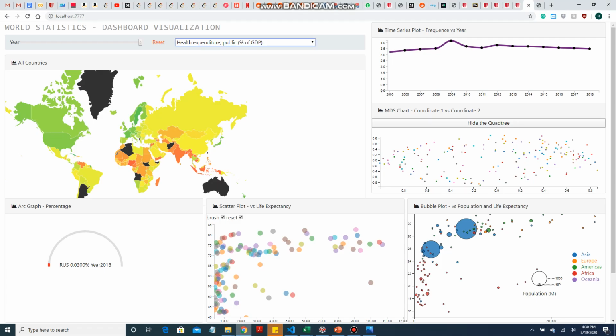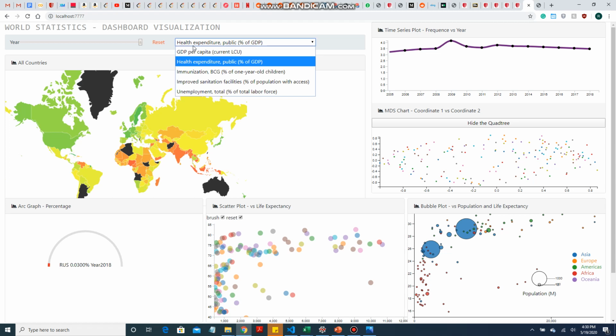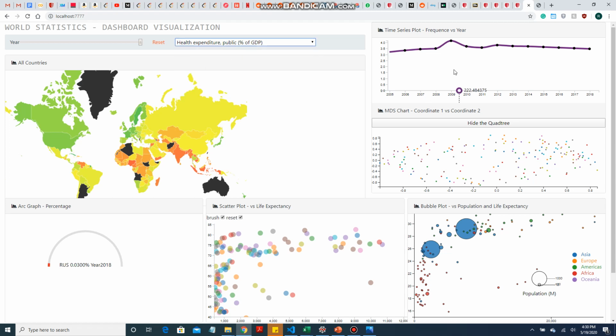For this, I have created a dashboard wherein I have used a slider over the years, a reset button to reset the graph, and a drop down to select which attributes we need. I've created a line chart for the growth of each country over the years, an NMDS chart for all the countries, and an arc graph which shows how much of that country has contributed. A scatter plot shows how much effect there has been on life expectancy, and a bubble chart compares population and life expectancy.